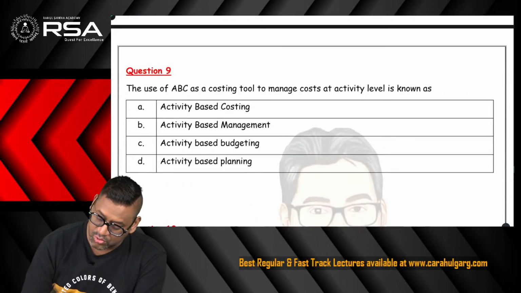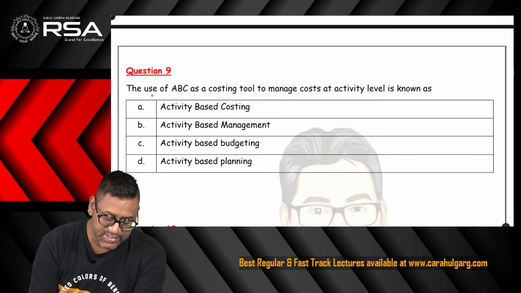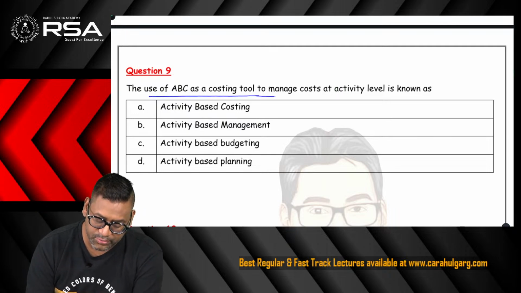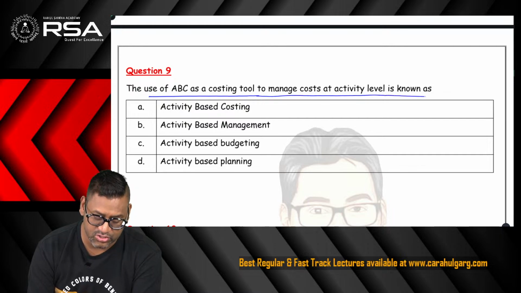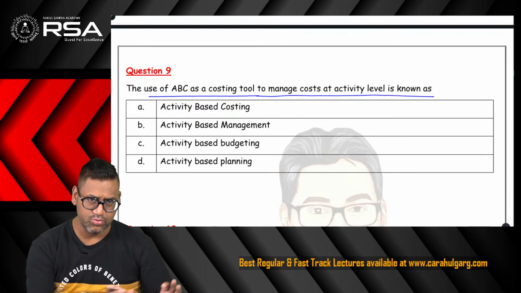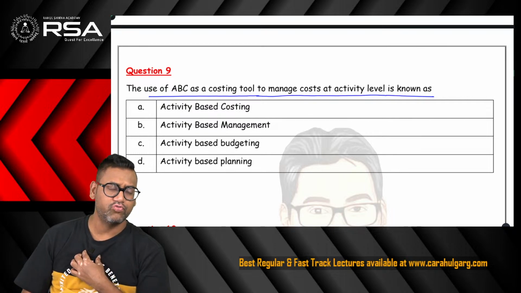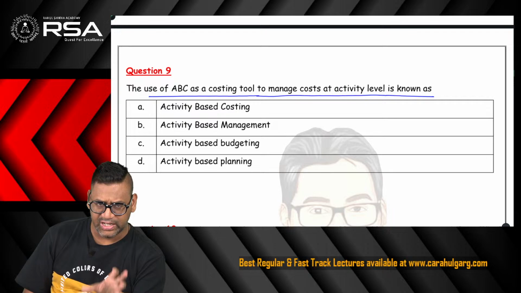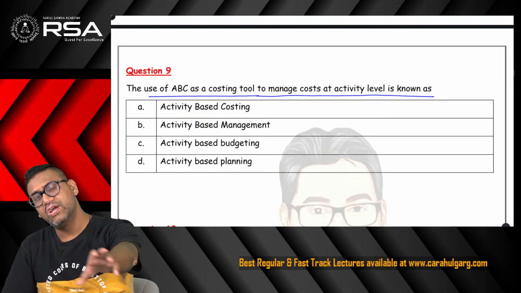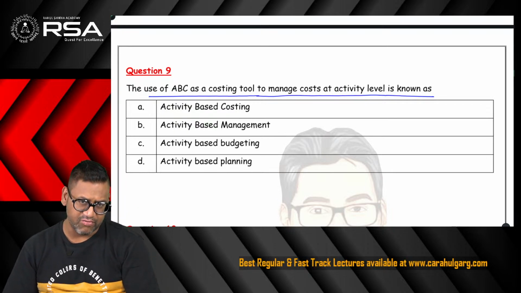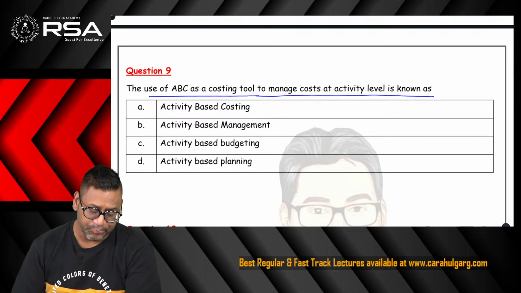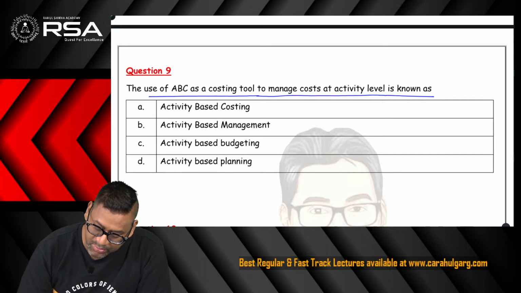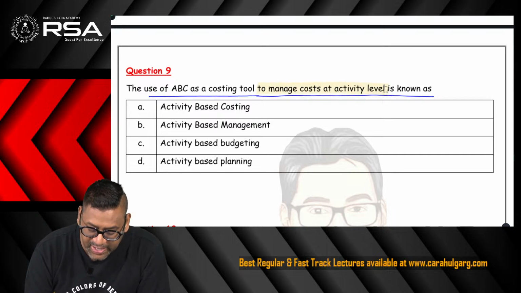Question number 9. Again, a good question relating to the chapter ABC. It says the use of ABC as a costing tool to manage the cost at activity level is known as activity based costing. We know it says the treatment of overhead should be tied up with the activity, then finding the activity, deciding its cost pool, tying up with the cost driver, finding the cost driver rate accordingly. But over here it says use of ABC as a costing tool to manage. This is the meaning, to manage the cost at the activity level.